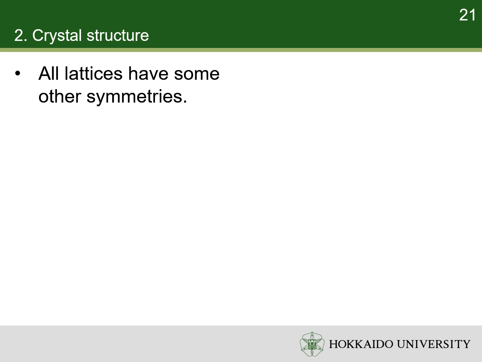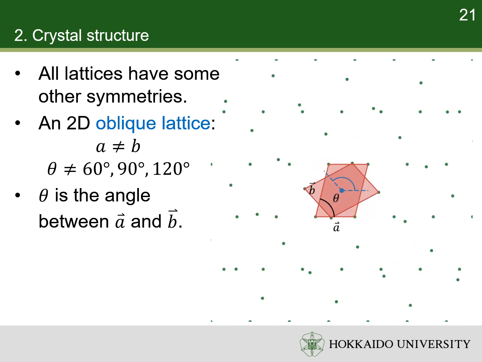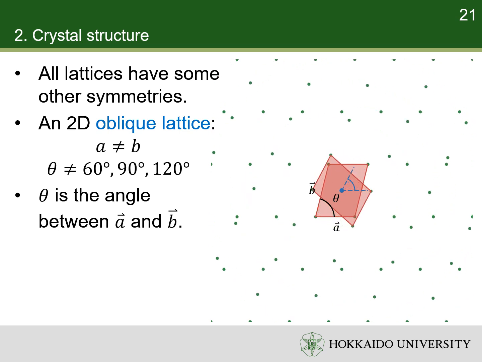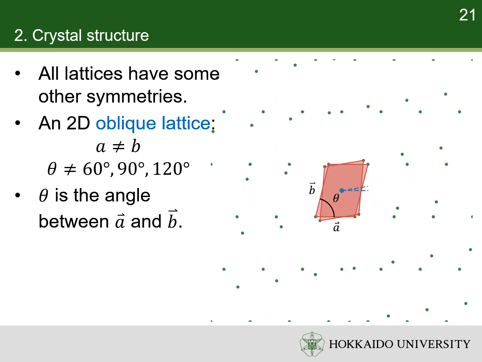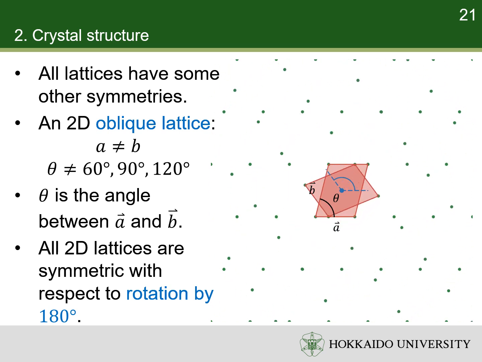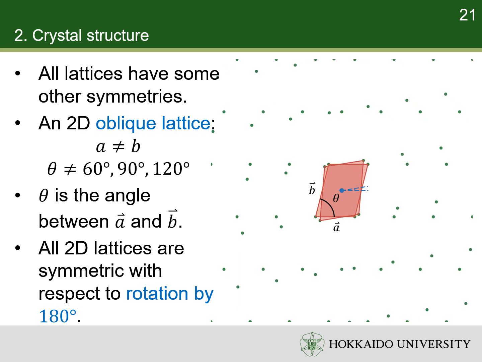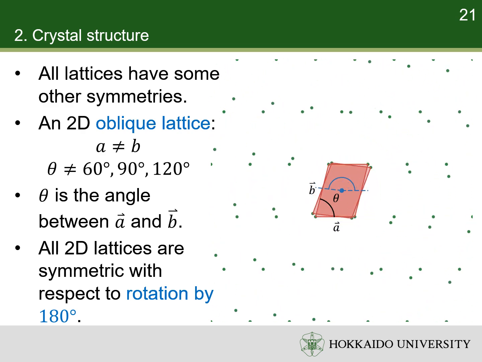All lattices have some symmetries other than translational symmetry. For example, a two-dimensional oblique lattice is such a lattice, whose magnitudes of primitive vectors are not equal and the angle between them is not 60, 90 or 180 degrees. An oblique lattice is symmetric with respect to rotation by 180 degrees. In general, all two-dimensional lattices are symmetric with respect to rotation by 180 degrees with respect to every lattice point and the center of every primitive cell.